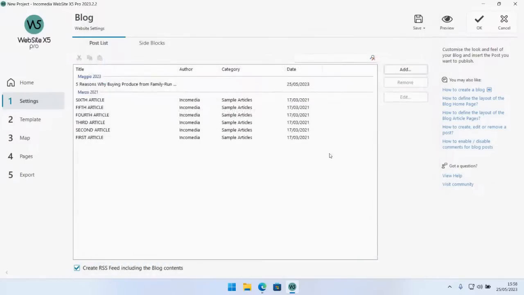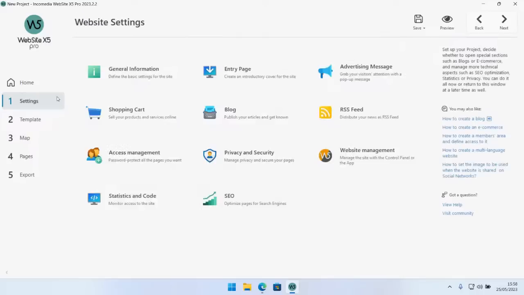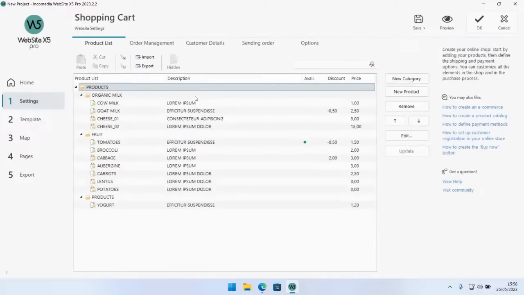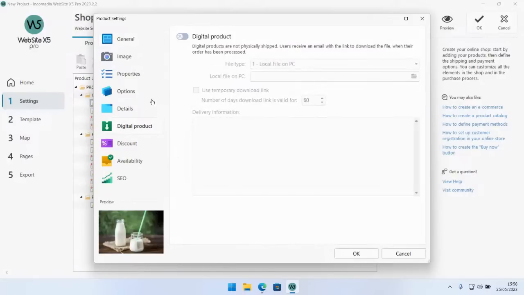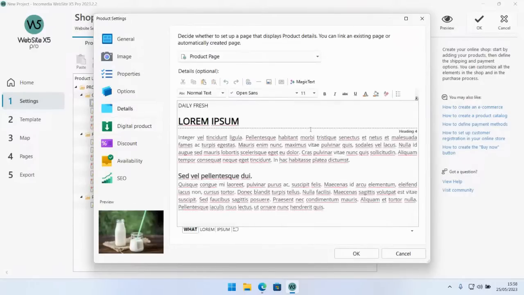Okay, essentially, if we are going to be moving on to the e-commerce part, it's not going to be looking much different from what we saw so far. Again, you can see here, you can use the AI technology to write a caption for the product. You can use it to write a more extensive detail page right here. You always got your magic text option. And yeah, that's pretty much it.